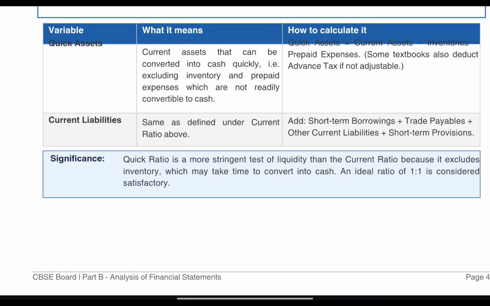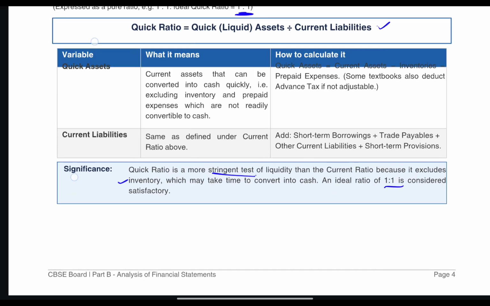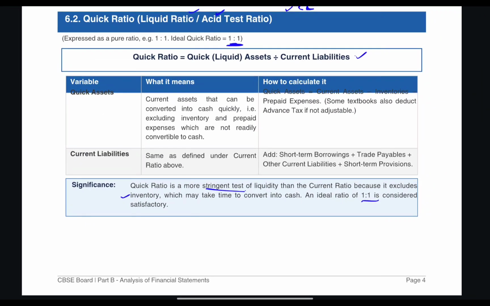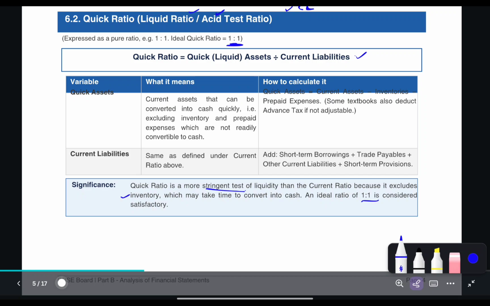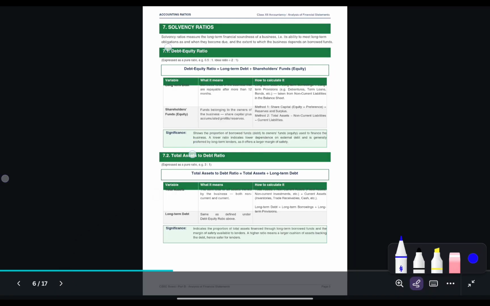Quick ratio is a more stringent test of liquidity than current ratio because it excludes inventory, which may take some time to convert into cash. So the ideal ratio of quick ratio is 1:1. Got it? We have done two ratios, current ratio and quick ratio.